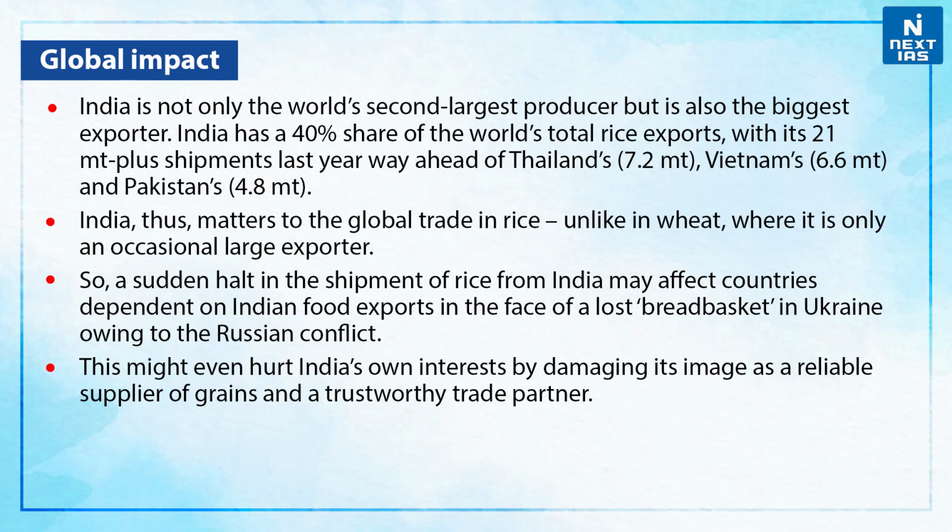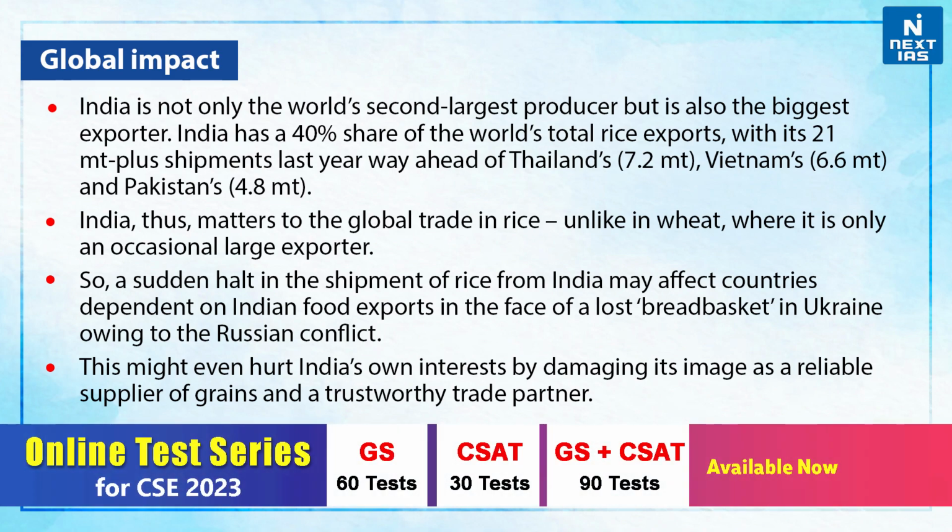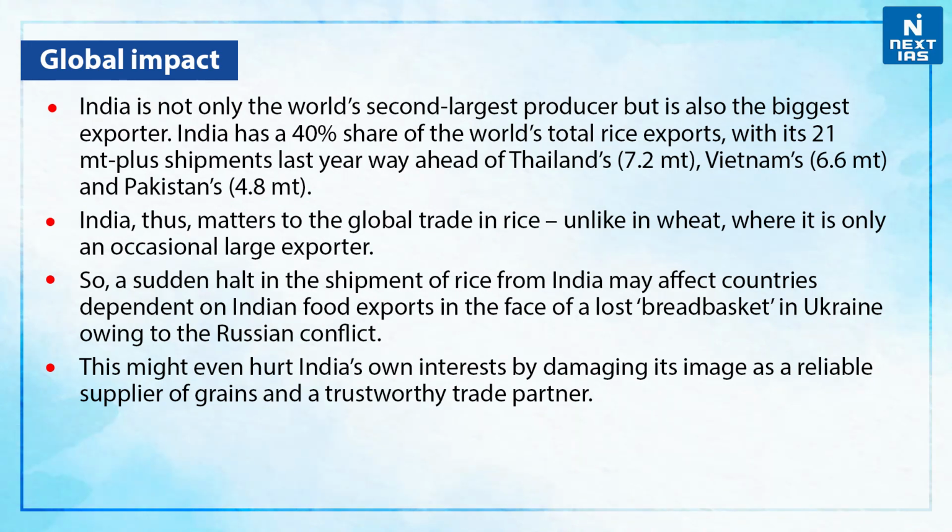Now, let us understand the global impact of India amending its export policy on rice. First of all, India is not only the world's second largest producer but also the biggest exporter. India has a 40% share of the world's total rice exports with its 21 million ton plus shipments last year. That was way ahead of Thailand's 7.2 million tons, Vietnam's 6.6 million tons and Pakistan's 4.8 million tons.